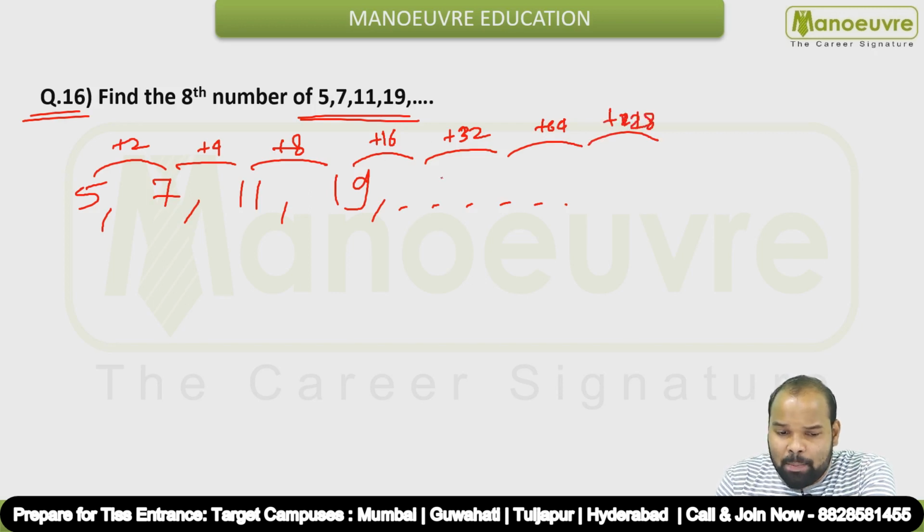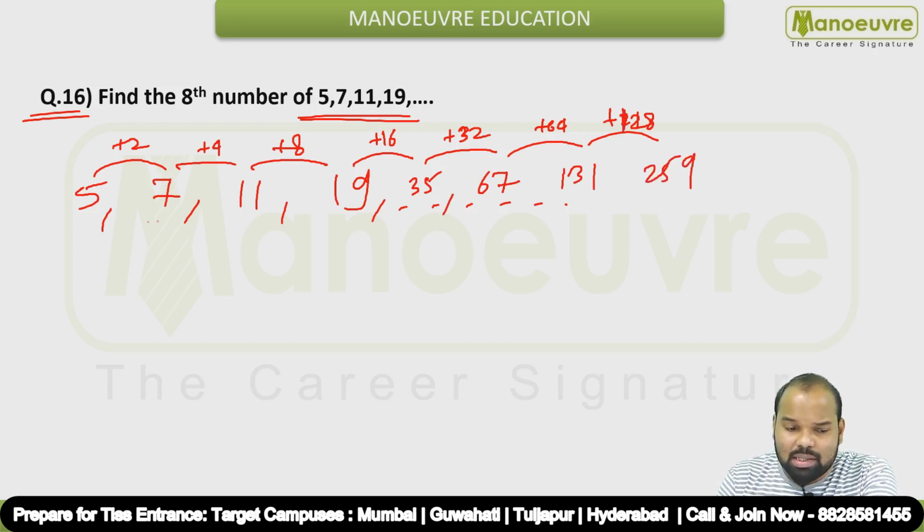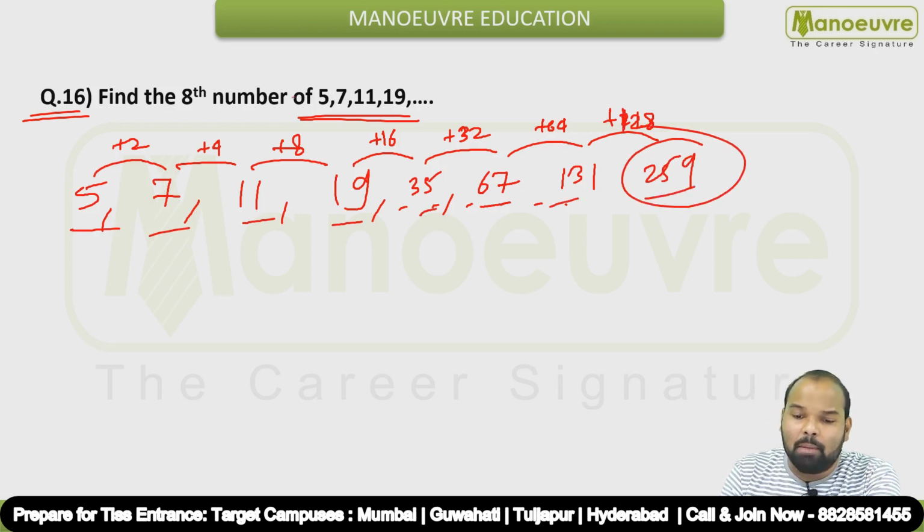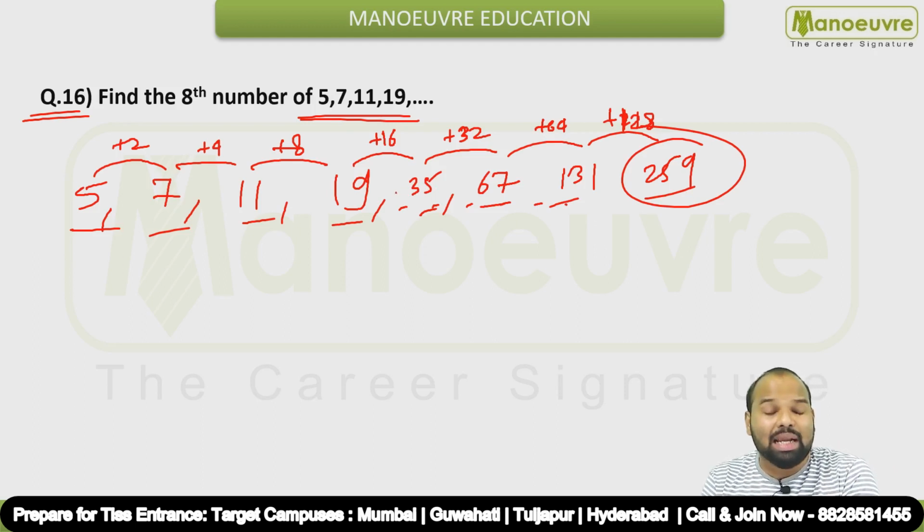128. Okay, so keep adding these numbers. 19 plus 16 will give you what? 35. 35 plus 32 will give you 67, and 67 plus 64 will give you 131, and 131 plus 128 will give you 259 as your answer. And 1, 2, 3, 4, 5, 6, 7, 8. This is your 8th number, guys, 259. So this is your answer for this particular question, 259, guys.